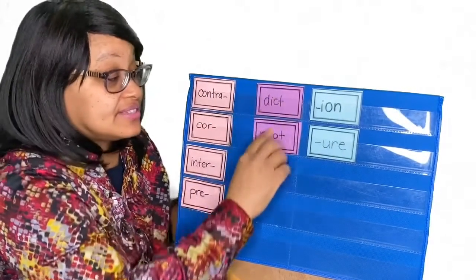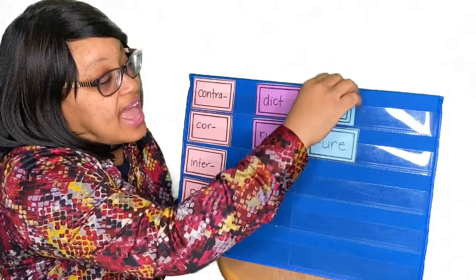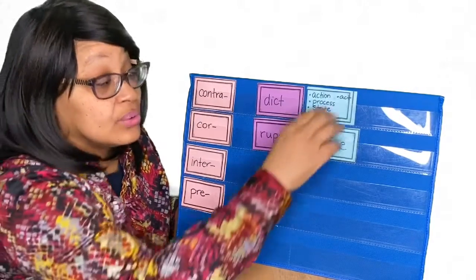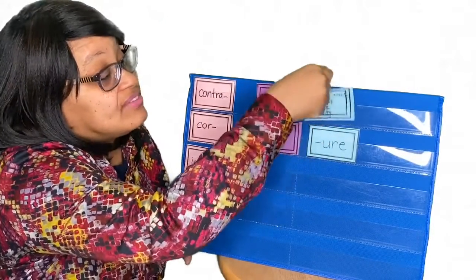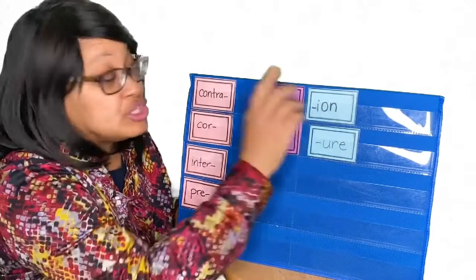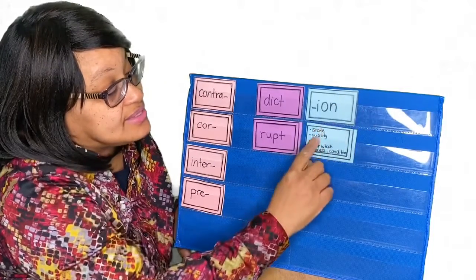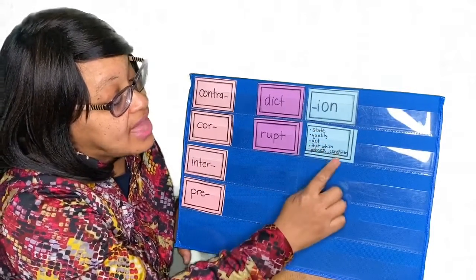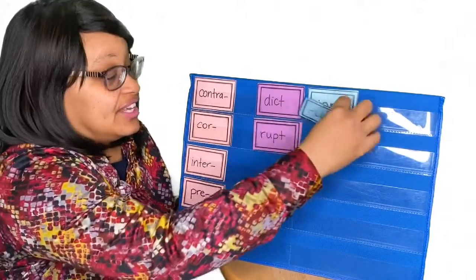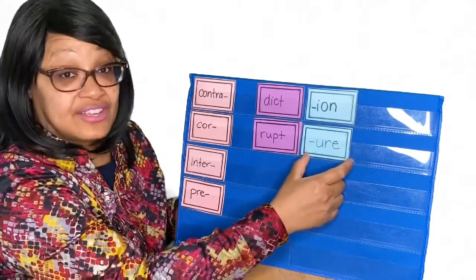Our suffixes are ion, which means an action or process, a state or quality or act. So we have ion. And then the suffix ure, which means state, quality, act, that which, process, or condition. Okay, so these are our prefixes, our roots, and our suffixes.